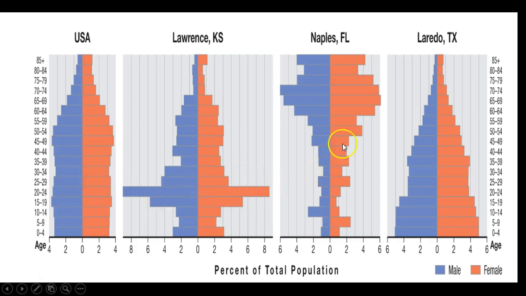This is Naples, Florida. Very small number of births, a lot of very old people. That's because a lot of old people retire to live in Naples, Florida. Laredo, Texas is a working class community, with a lot of births and a small number of elderly, because the healthcare and the economy is not that good there. So the chances of living longer are reduced based on the region, education levels, and access to good healthcare.